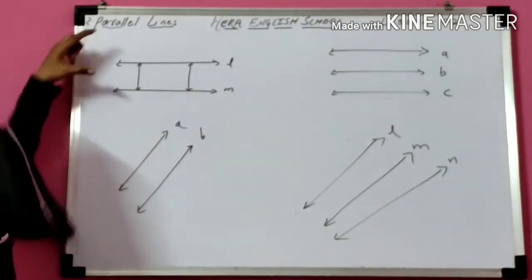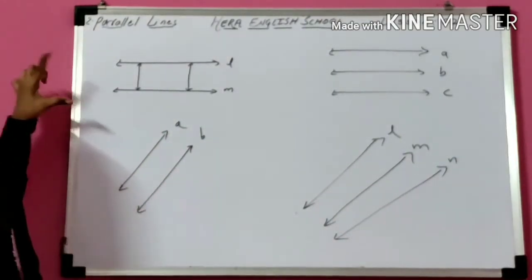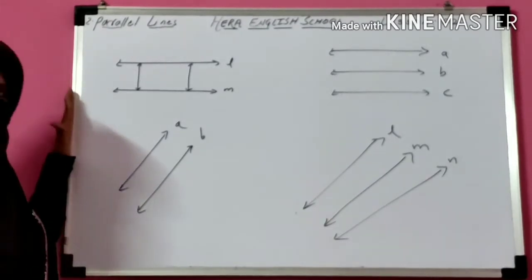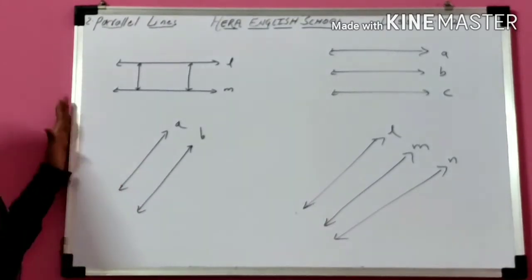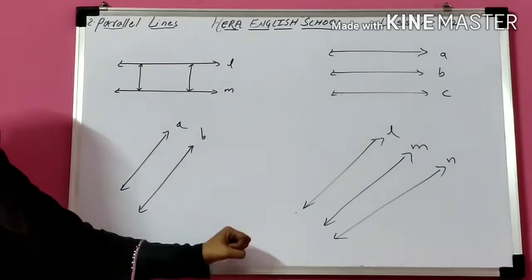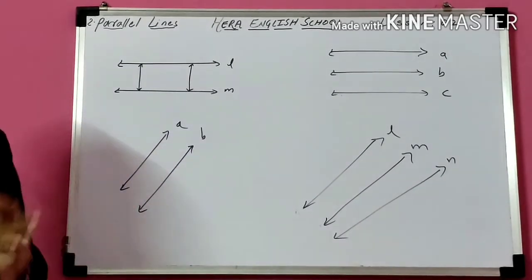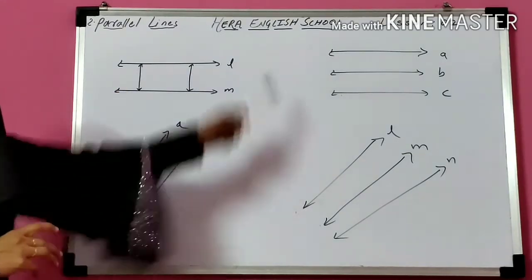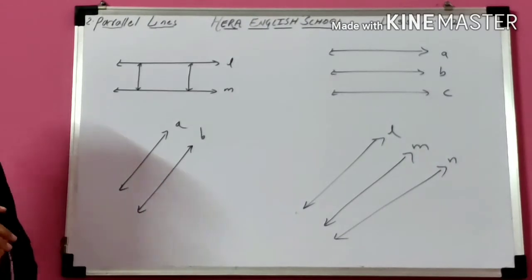What is the idea of parallel lines? The lines which do not intersect each other and pass at the same distance are called parallel lines. So maybe 2, maybe 3, maybe 4. The condition is they do not intersect each other and they pass through the same distance.